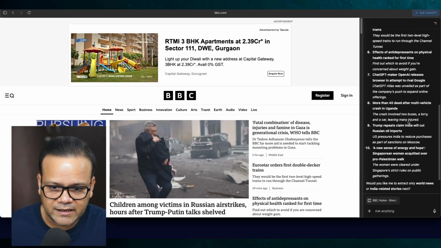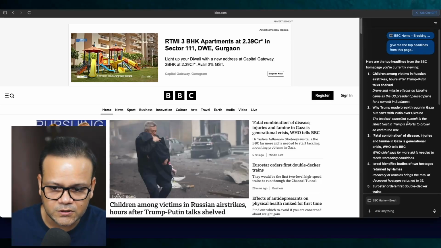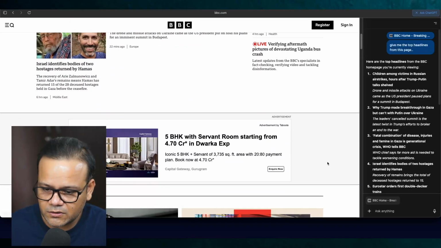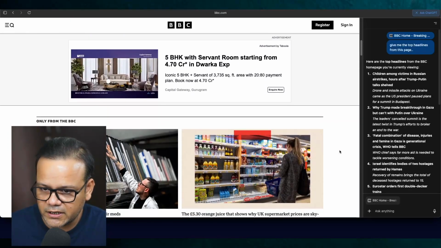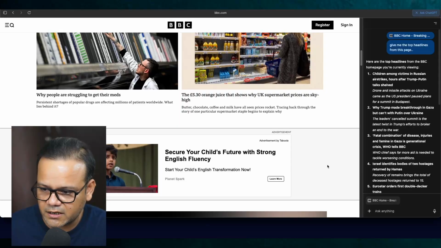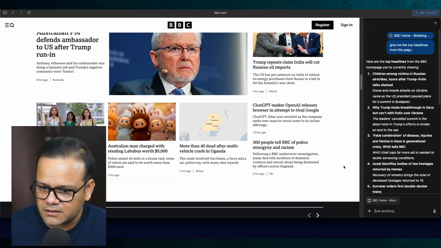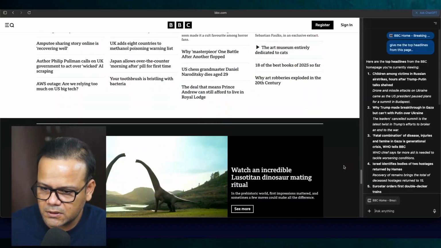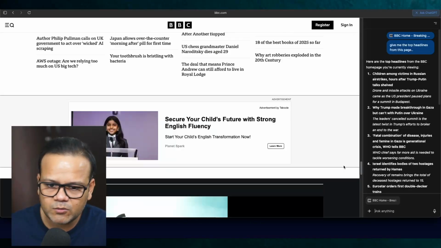But because I am getting a summary of everything, I'm not going through the whole page. Am I going to miss out on something? So someone else is trying to sell me other property. I'm going to miss out on this one. Again, tabula. So second, third, fourth. Okay. Almost 4 ads.